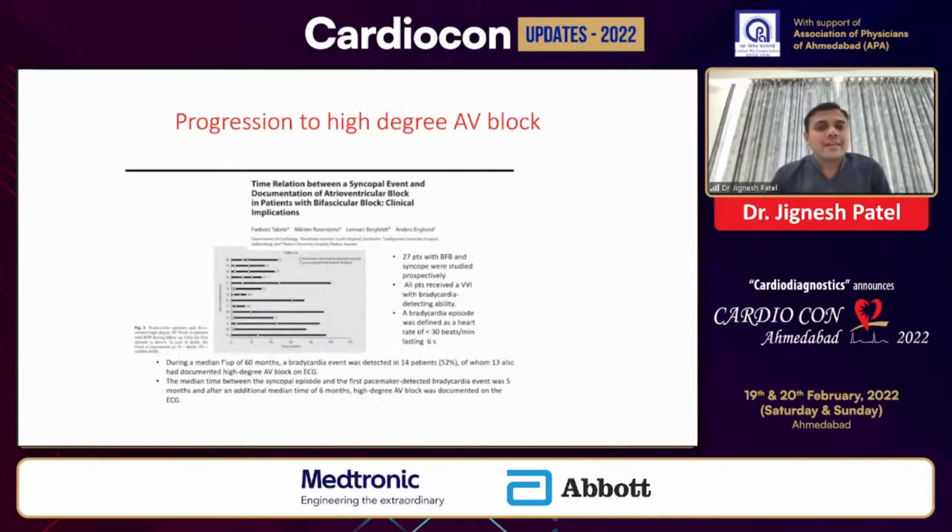So we'll come to the various data which support why we should choose a pacemaker in this particular patient. In this prospective study, they randomized around 27 patients having a bifascicular block with unexplained syncope, and they were offered a VVI pacemaker with bradycardia detection ability. They were followed up for up to 60 months. What they found was that out of these 27 patients, 14 patients, almost half, progressed to a higher degree AV block. That means most patients having a baseline bifascicular block with syncope needed a pacemaker over a period of time in their lifetime.